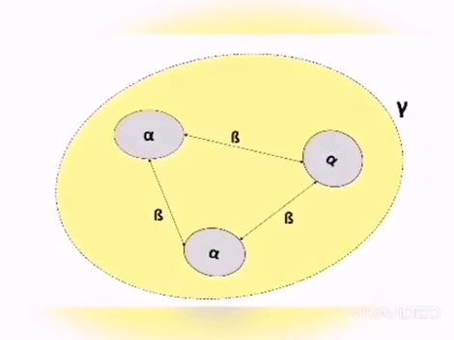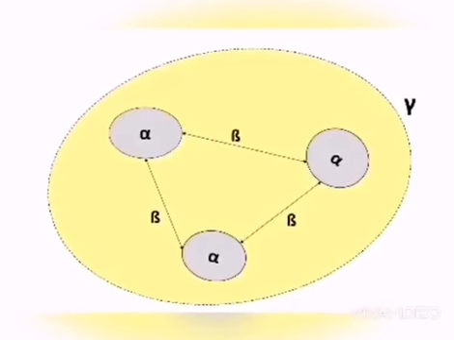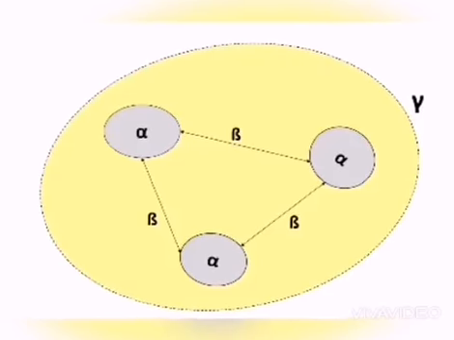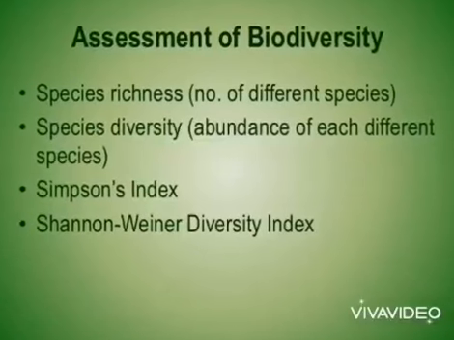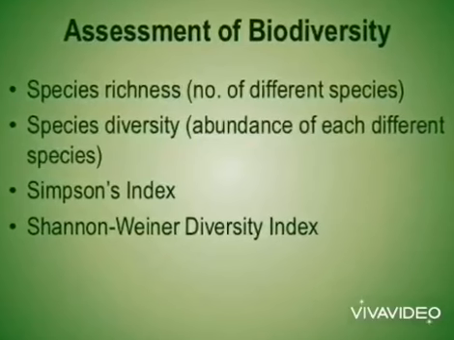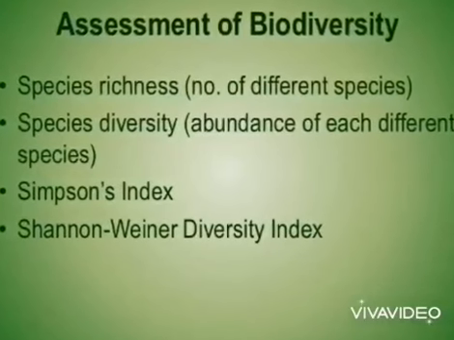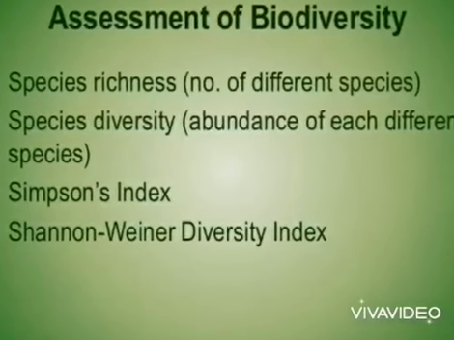Beta diversity is represented by the species diversity between any two patches and their community. Gamma diversity of the landscape is the species diversity along the entire range of the mountain slope. Species richness is the number of different species. Species diversity is the abundance of each species. Simpson index, Shannon-Wiener diversity index, the one that we'll be focusing on.